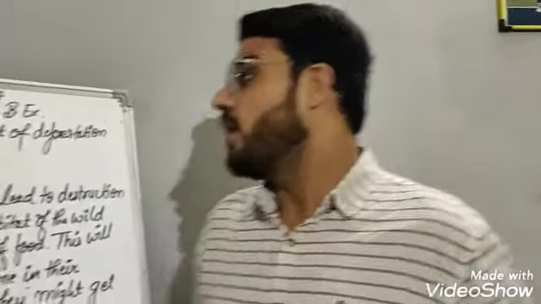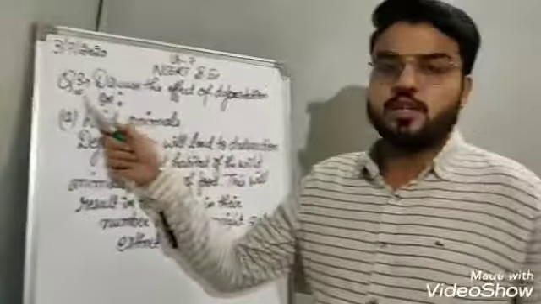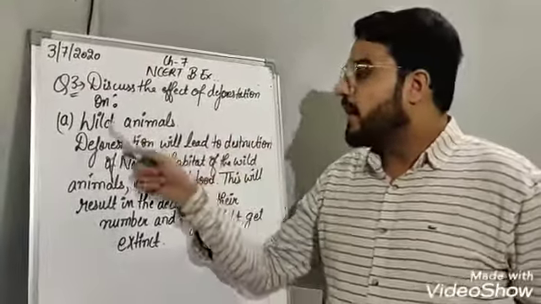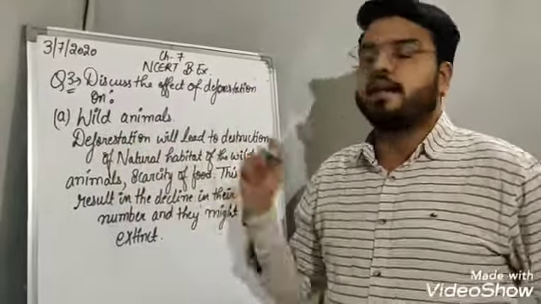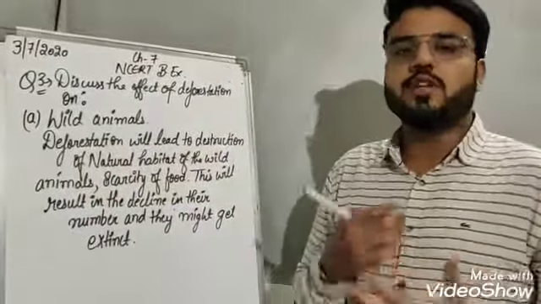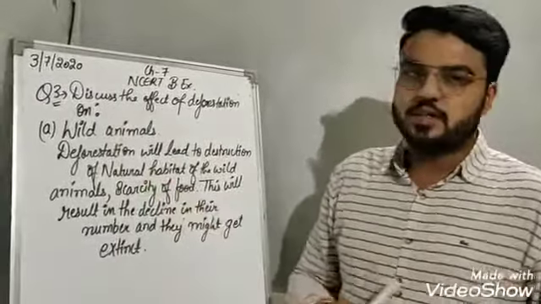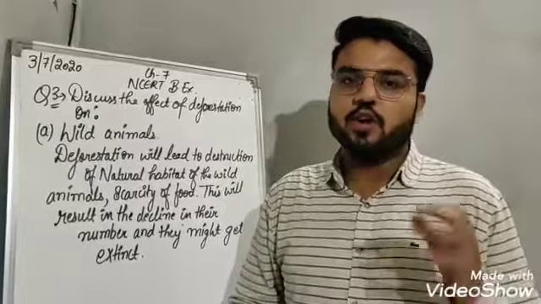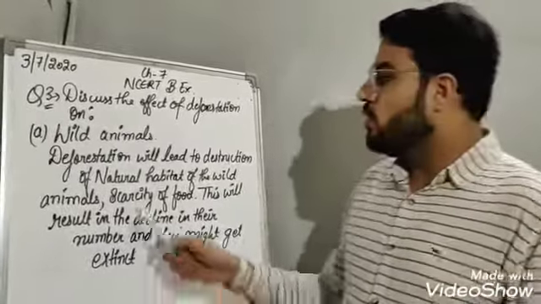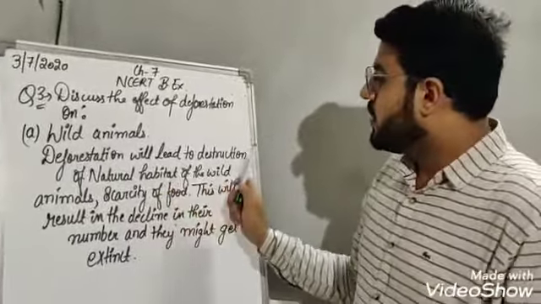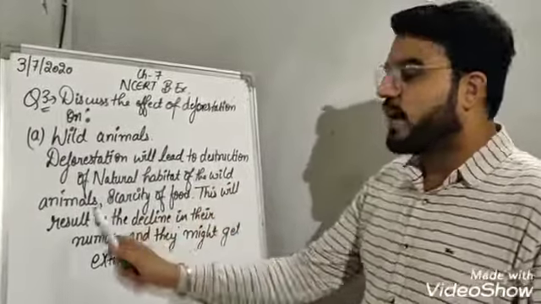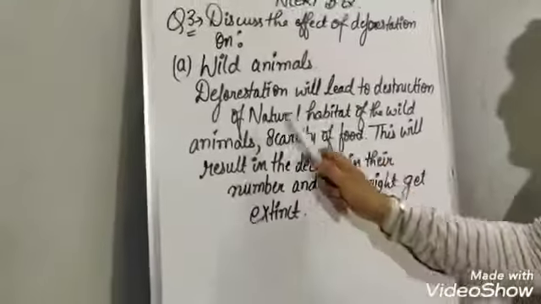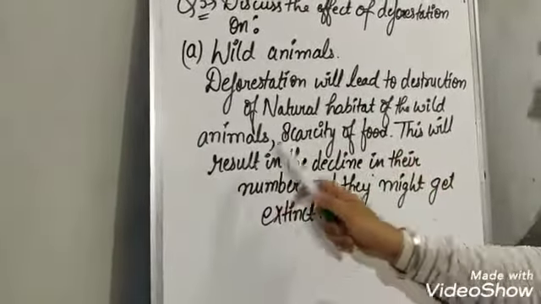Okay students, so now we'll move on to question number 3, that is discuss the effect of deforestation on the following. Part A is wild animals. Means what is the effect of deforestation on wild animals? As we know, wild animals live in the forest, which is their natural habitat. So deforestation will lead to destruction of the natural habitat of the wild animals. Means deforestation, which is cutting of forest, will lead to destruction of natural habitat of wild animals.